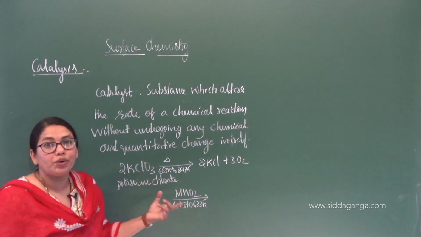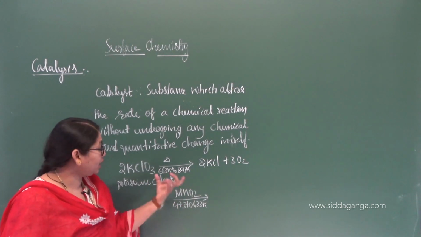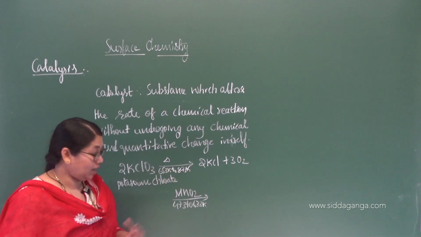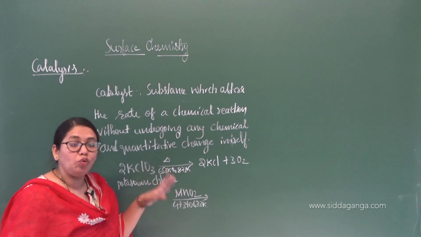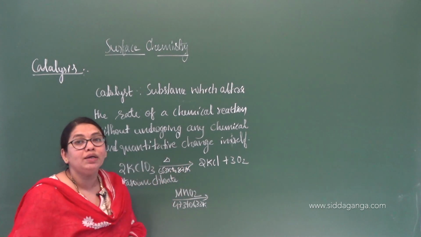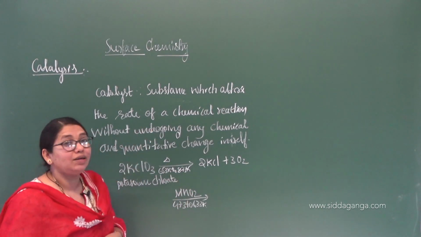You get the same products. Look at the requirement: here the temperature is 653 to 873, and here the temperature is this much. Also, if you look at the rate of reaction, that is, the time required to convert chlorate to chloride, it is also less. That is the characteristic of a catalyst.